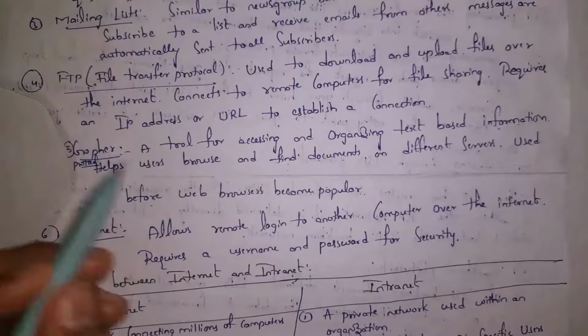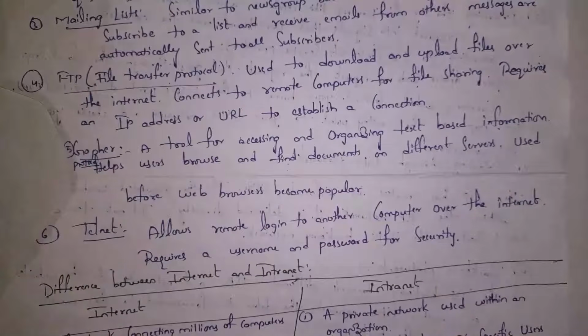The fifth one is Gopher Protocol. By using this protocol, we can find text-based information. Guys, on the Internet, we can find different kinds of documents. By using Gopher Protocol, we can connect to different kinds of servers, download documents, and get text-based information. And the last one is Telnet.